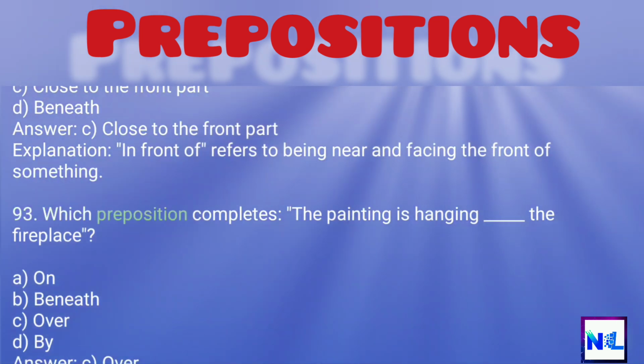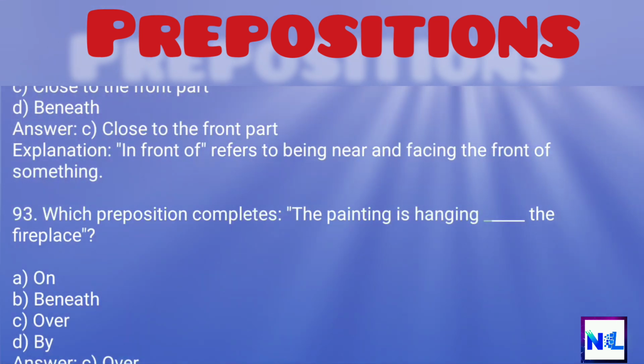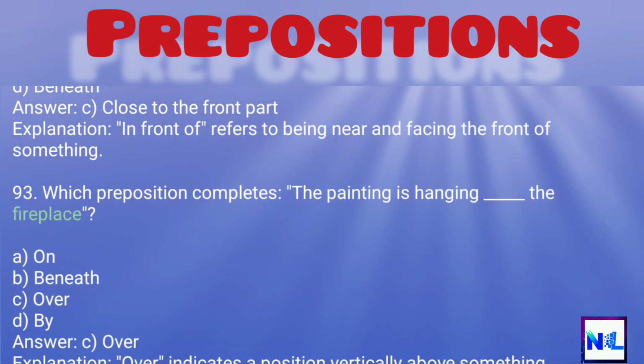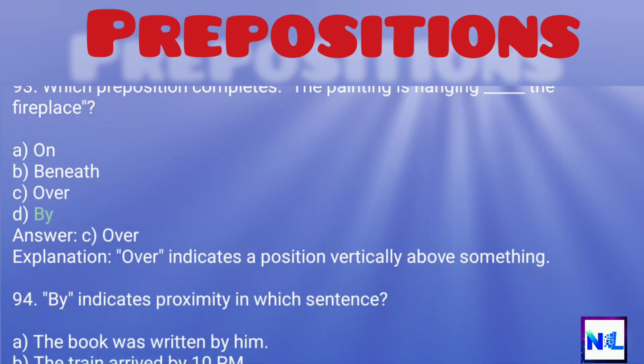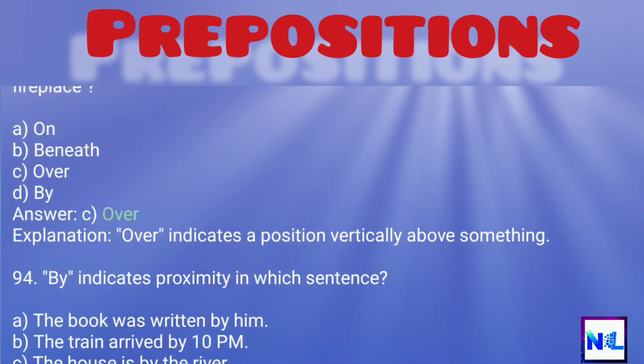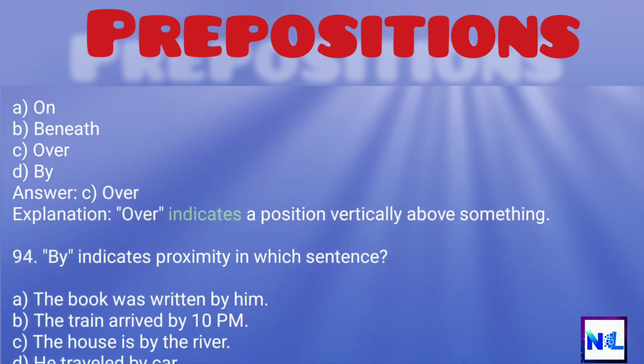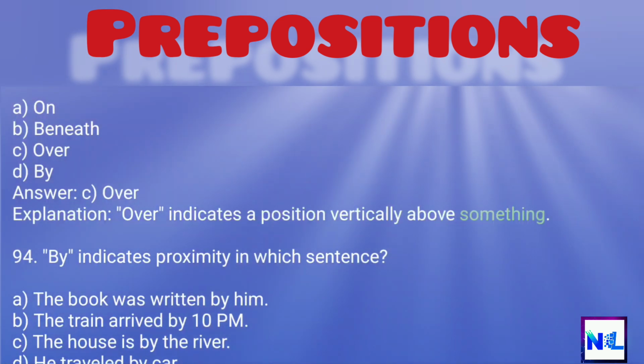93. Which preposition completes, the painting is hanging _ the fireplace? A. On. B. Beneath. C. Over. D. By. Answer: C. Over. Explanation: Over indicates a position vertically above something.